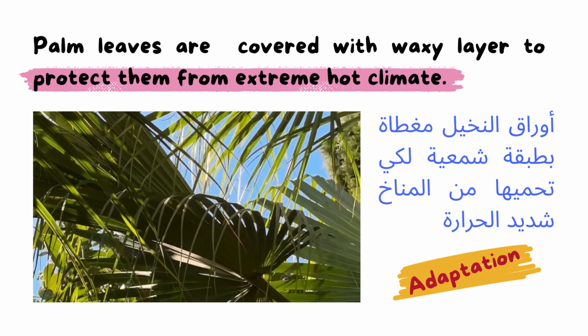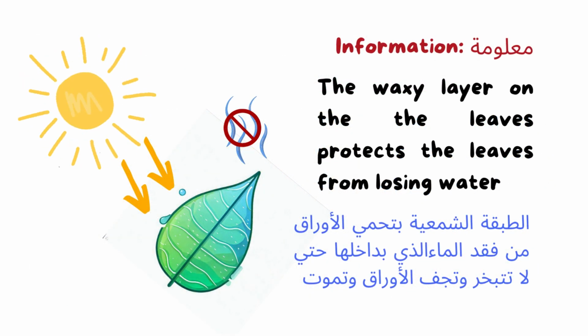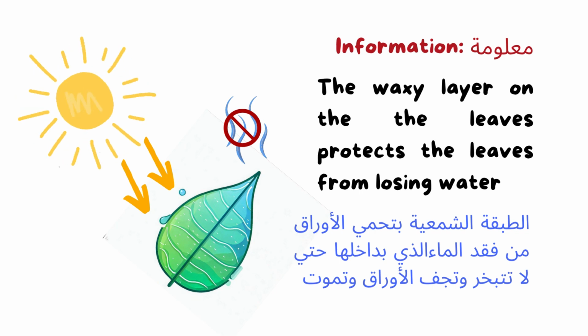This is just information for you: the waxy layer on the leaves protects the leaves from losing water, as the leaves contain water inside. If the climate is very, very hot, the water will evaporate and the leaf will dry.